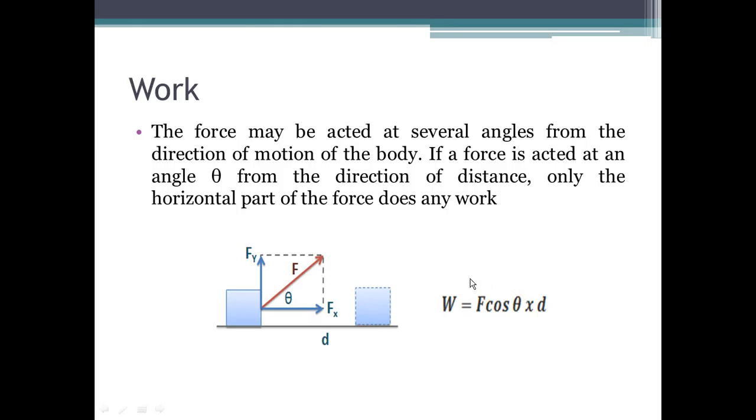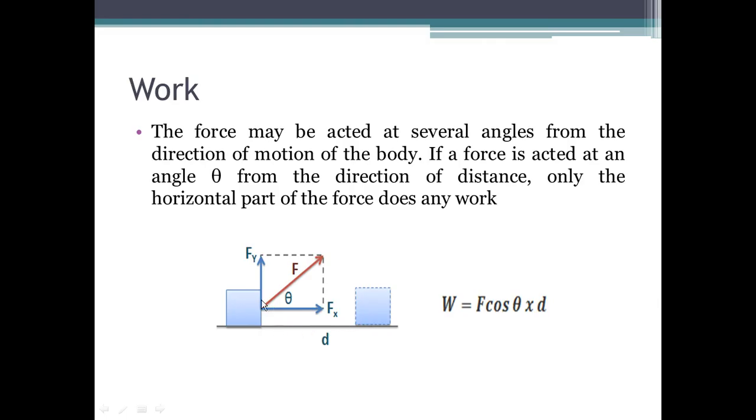But the point here is whenever you apply a force in a diagonal manner, so that this force also becomes successful in moving the object across a horizontal distance, so that the force applied diagonally and the distance have this angle theta, then the work done by this force is simply computed by only a portion of that force which is in the same direction as the distance. So therefore, we only compute for the component of this force along the direction of the distance.